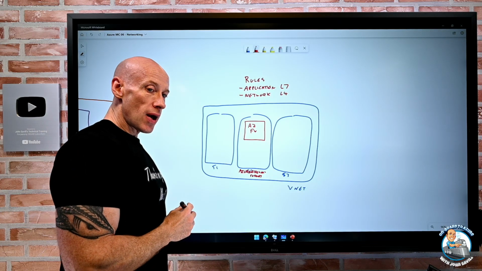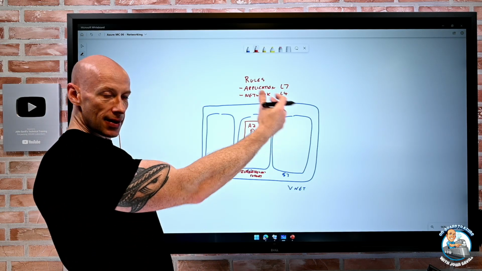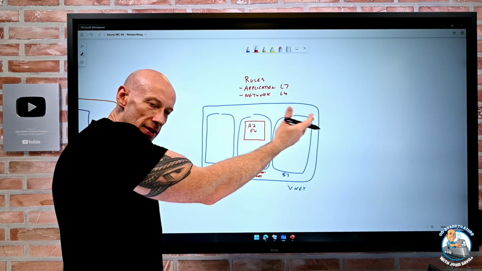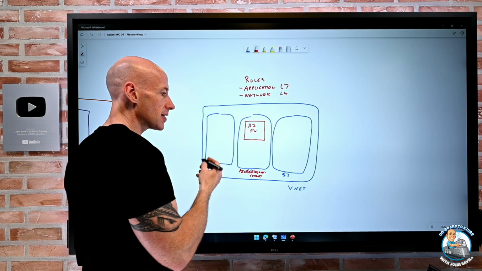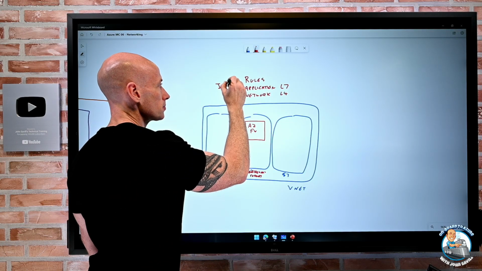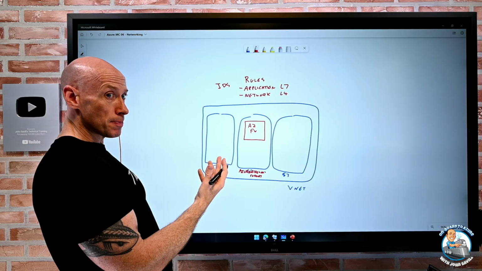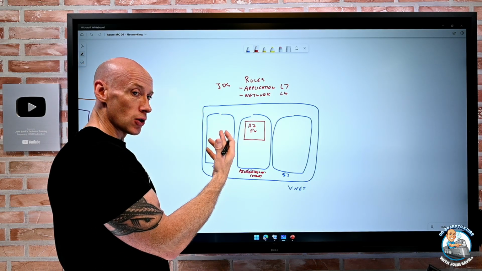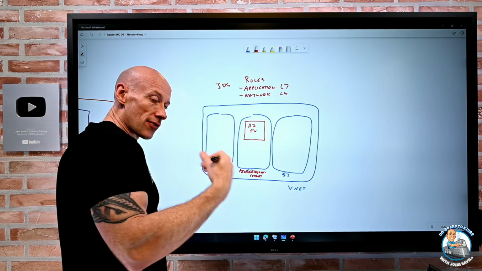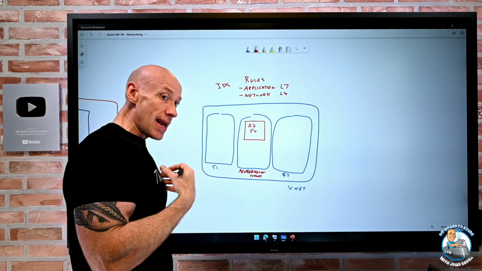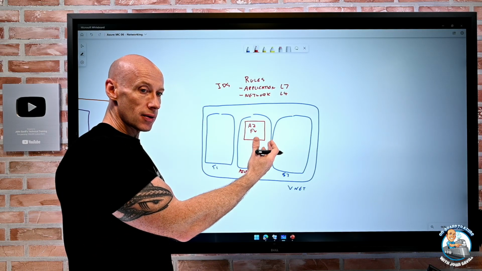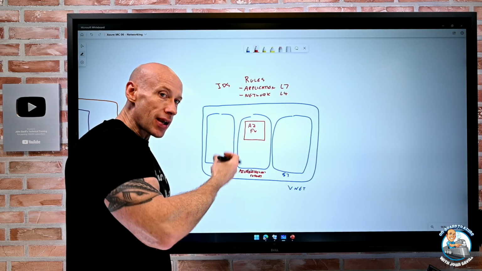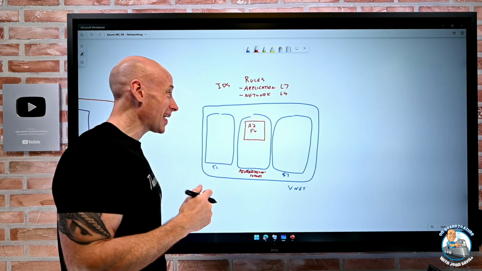But it also has rules, for example, for DNAT: incoming, I'm going to send this port to this particular target. It has things like intrusion detection. It can crack open HTTPS packets for the premium SKU by injecting itself in the middle of the conversation, and it will give out a certificate to the client because the client's been configured to trust it, so it can crack open and actually look inside the TLS traffic.